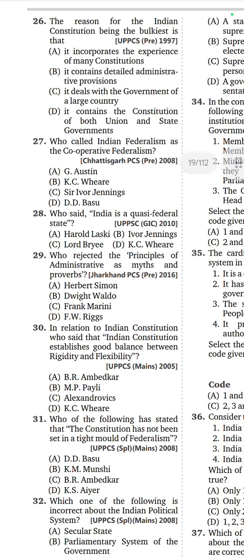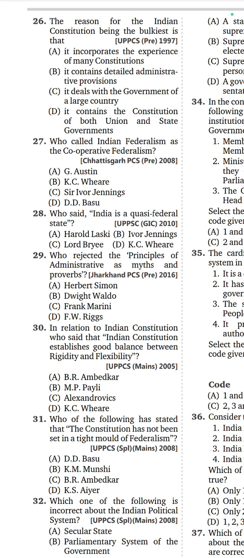28th. Who said India is a quasi-federal state? Option D, K.C. Wheare. India is a quasi-federal state. It is said by K.C. Wheare. 29th question. Who rejected the principles of administration as myths and proverbs?